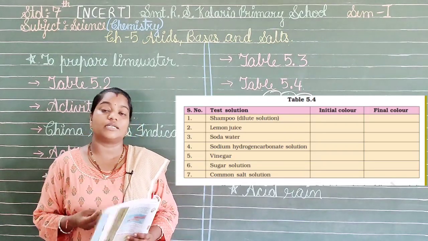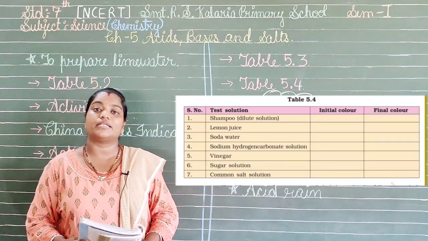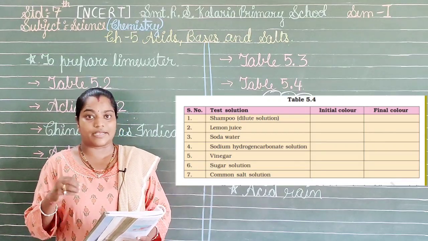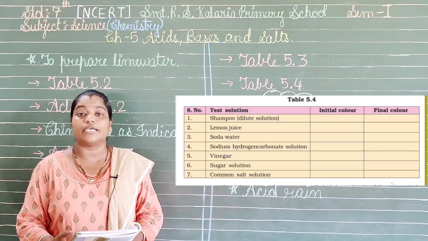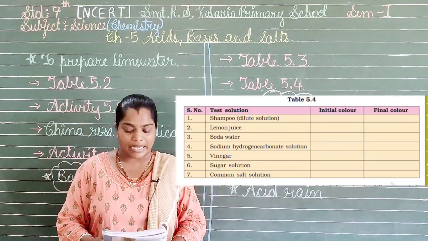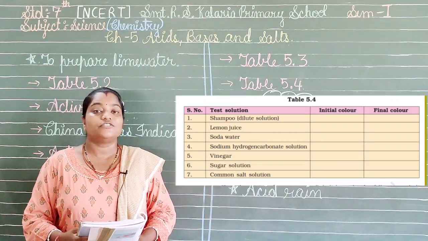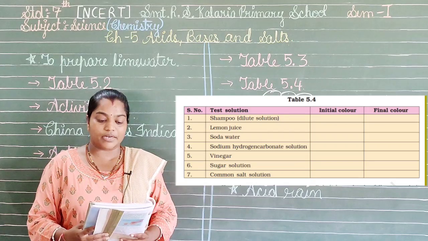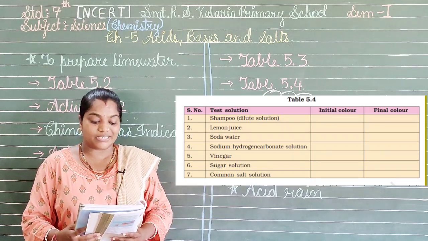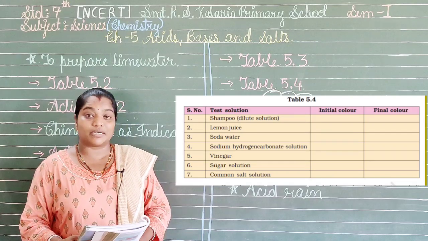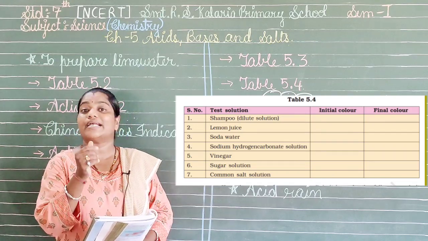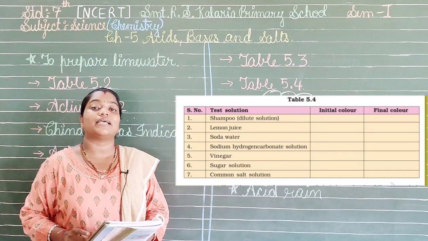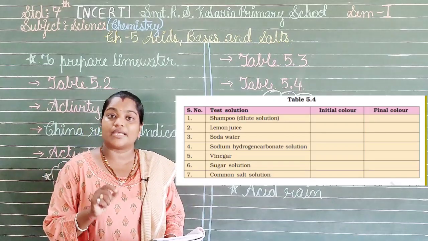We have to dilute it because it is in semi-liquid form, but we want it in complete liquid form. So we will dilute it with distilled water and stir it to mix it well. Then we will have the initial color of the shampoo, whatever it is, but when we pour the China rose indicator into it, we will get a change in color, that is, it will appear pink. Now shampoo is acidic in nature. As we know it is very soapy and slippery, but still it is acidic because its contents have acids inside them, so it will appear pink.